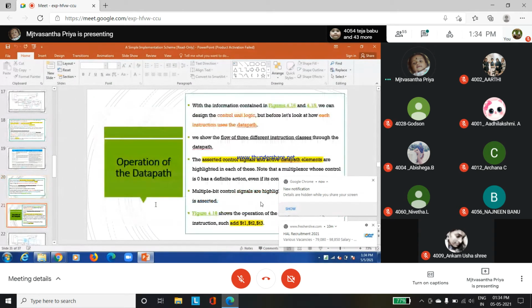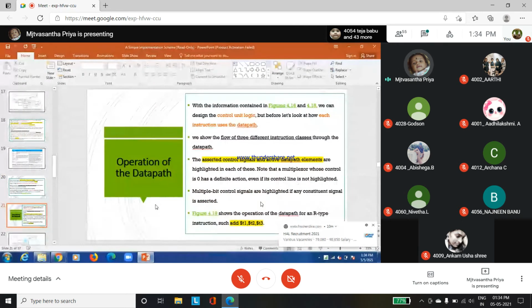Okay, next, operation of the data path. We have seen how data flows, how it takes the signals, and the exact meaning of the signal names. So what is the operation of the data path? It will contain some figures. We have seen the architecture.